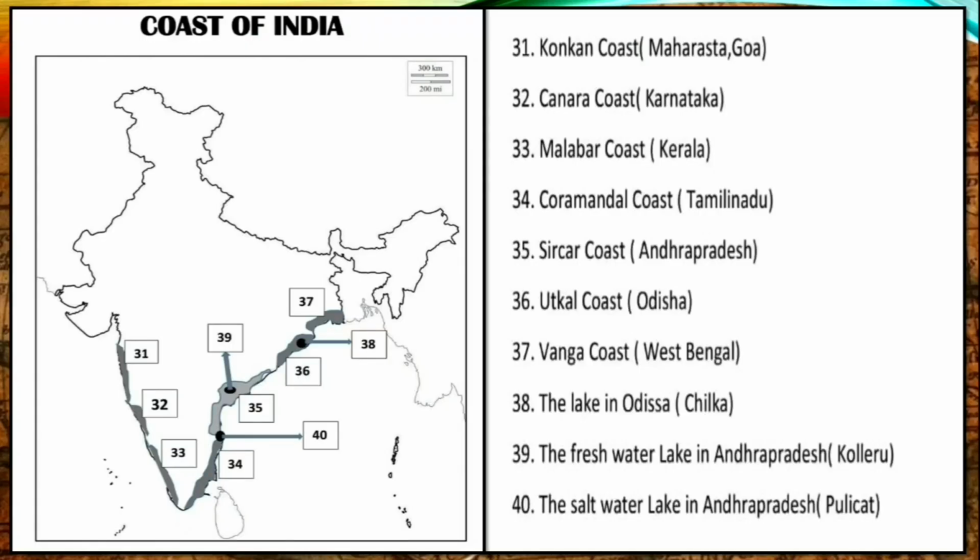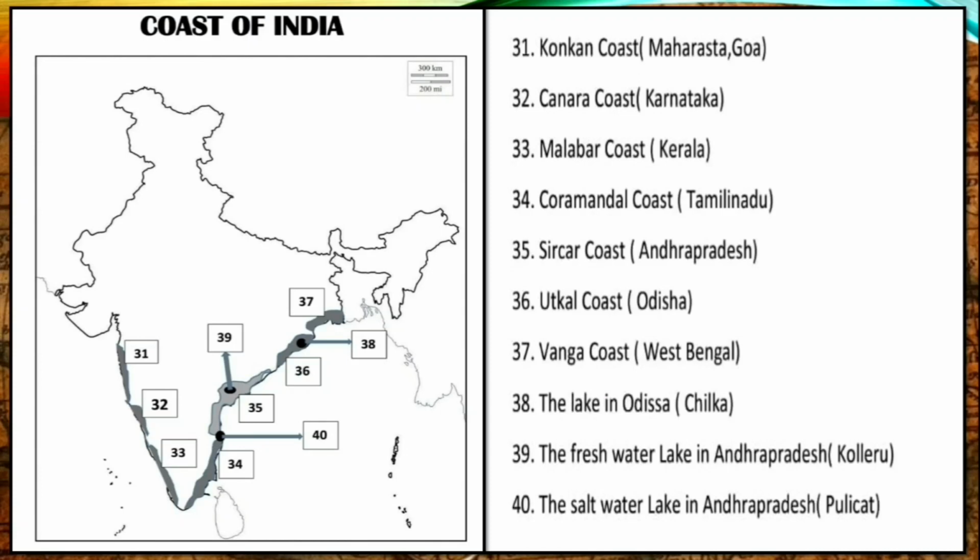Here we point out some important questions in the outline map of India. The first one, Konkan Coast, 31st question. Here you can see this is the Konkan Coast. Then Canara Coast, the coast of Karnataka, it's here. Next, Malabar Coast, the coast of Kerala. Next, Coromandel Coast, it is the coast of Tamil Nadu. Next, Sirkar Coast, it is the coast of Andhra Pradesh. Then Utkal Coast, it is the coast of Odisha. Then Vanga Coast, it is the coast of West Bengal.